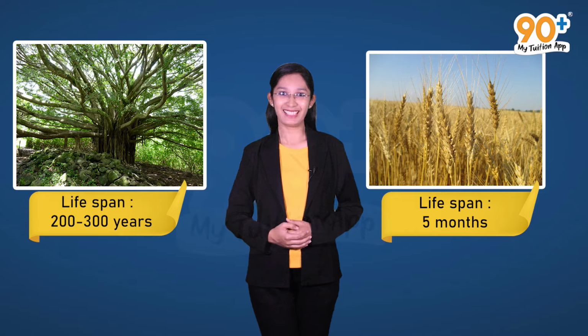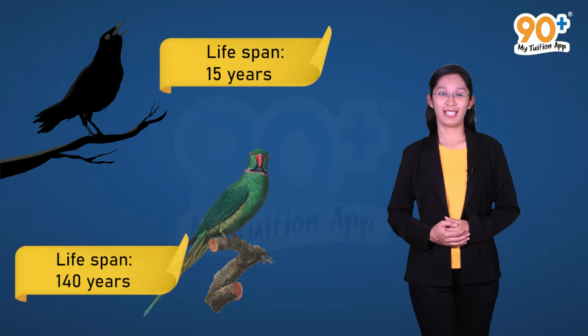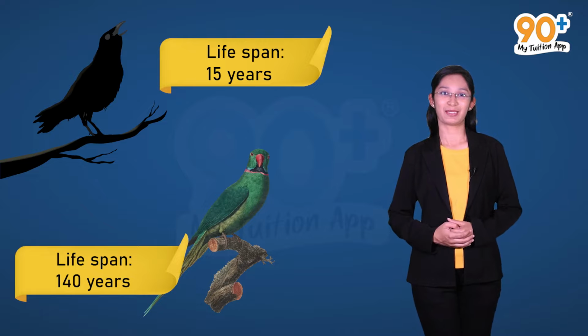It's amazing, right? From this, you must have observed one thing, that the lifespans of organisms do not have anything to do with their sizes. Am I right? For example, in the case of crows and parrots, their sizes are not very different. But what about their lifespans? That's right, it shows a wide difference. So clearly, the lifespans of organisms need not necessarily correlate with their body sizes.